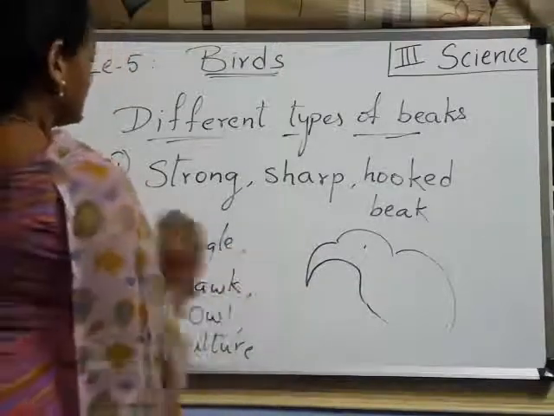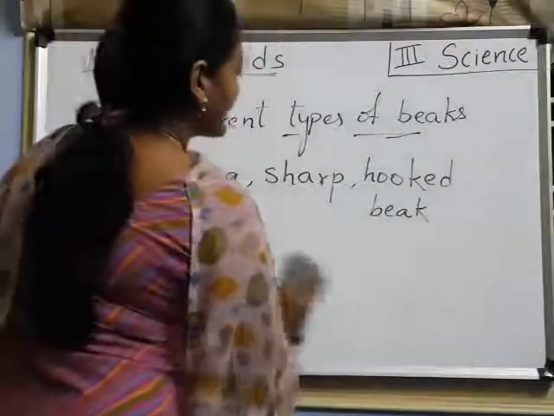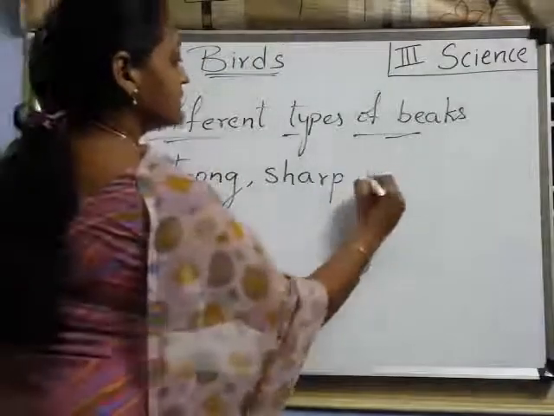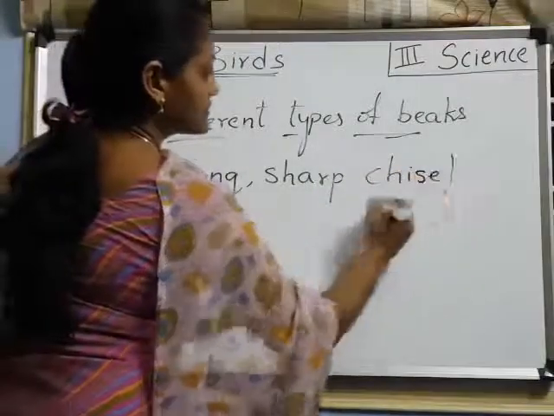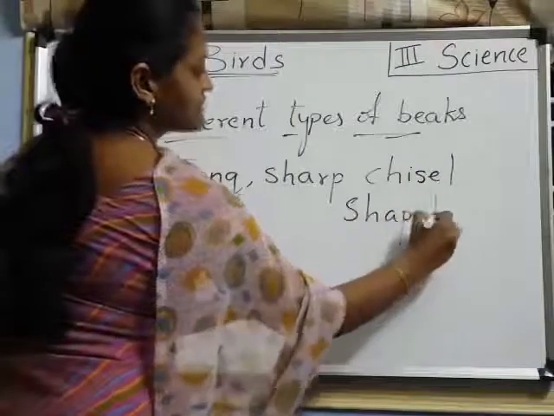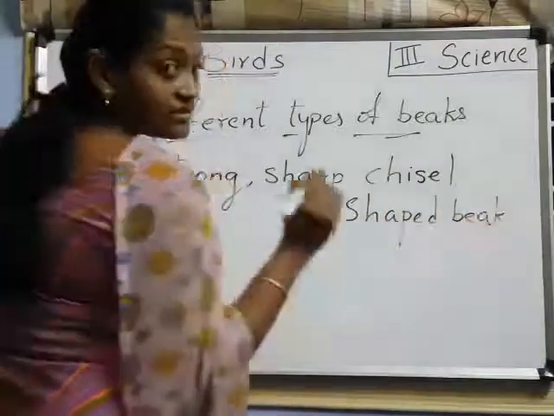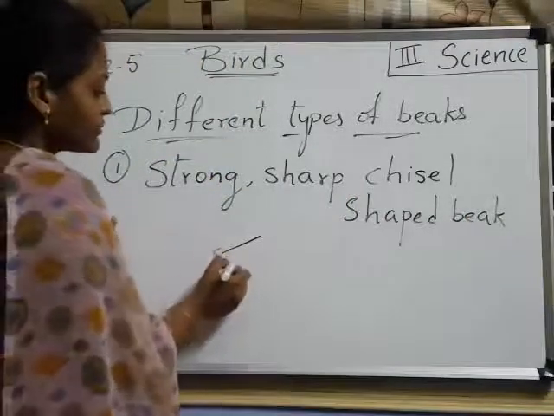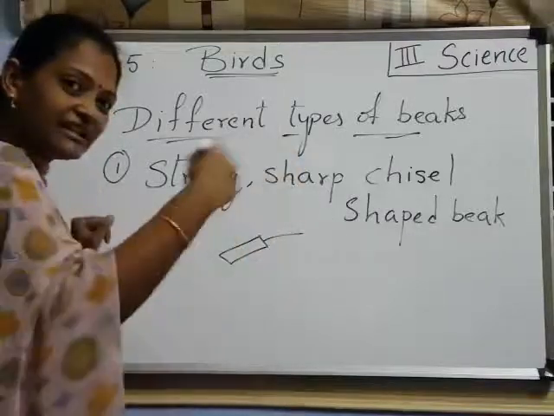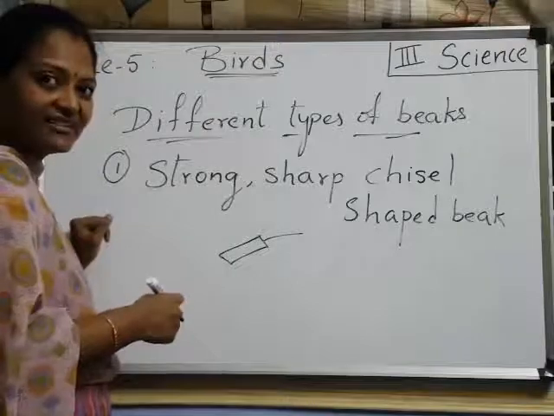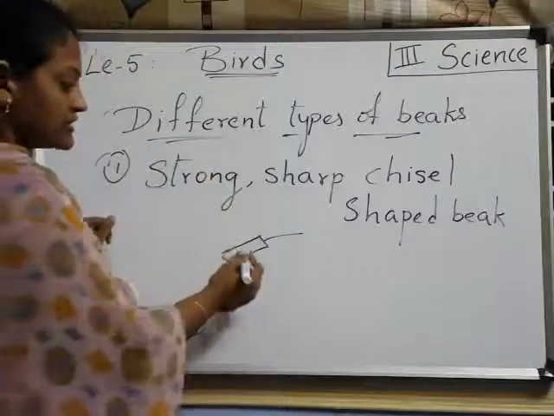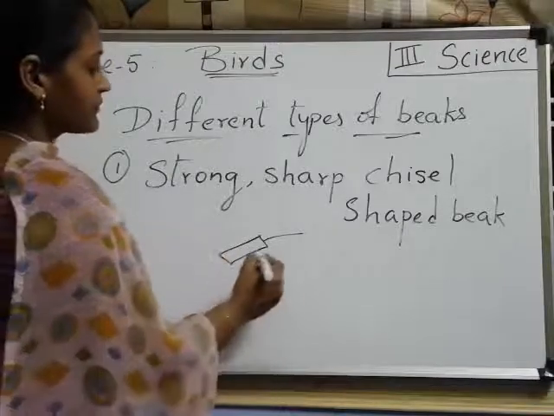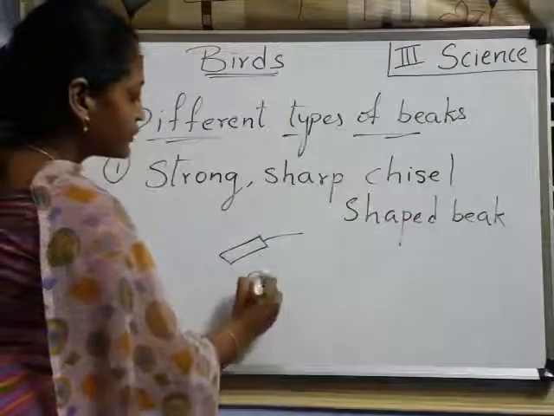The second type: some birds have a strong, sharp, chisel-shaped beak. What is that? Chisel shaped. The meaning is, how many of you know that a farmer uses a chisel for digging the ground? Right, children? Have you seen? The farmer is using this chisel for digging the ground. So this one we call a chisel, nothing but a tool.